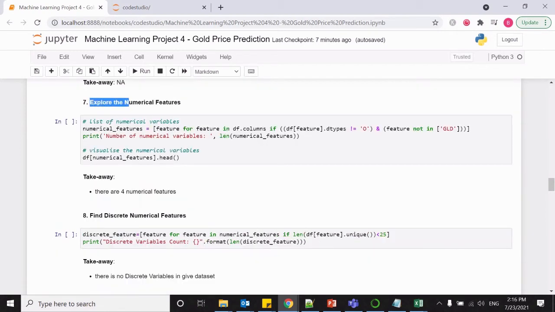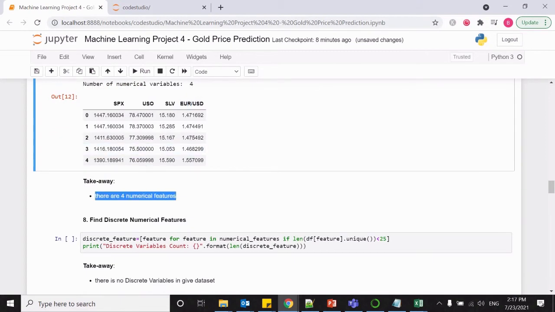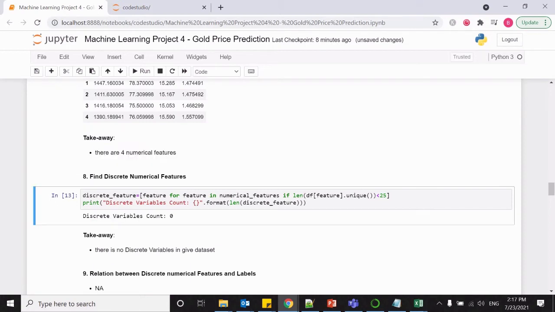Now the seventh step is to explore the numerical features. In numerical features, we can have two types: one is discrete, and the next one is continuous. So let's find how many numerical features we have. So basically we have 4 features of numerical type. Okay. So this is the takeaway noted down. Out of these 4 numerical features, let us understand how many are discrete type. So basically there is no discrete type feature available.